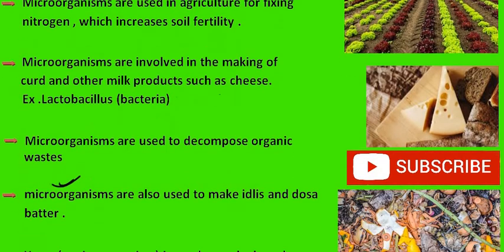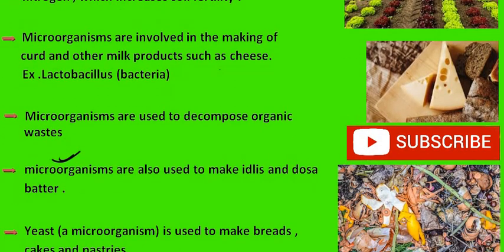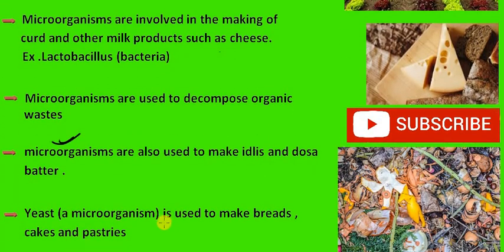So now let's jump into the next point, and that next point is an example of microorganisms being used in the baking industry, and that is yeast. A microorganism is used to make breads, cakes and pastries. So this is an example of microorganisms being used in the baking industry.